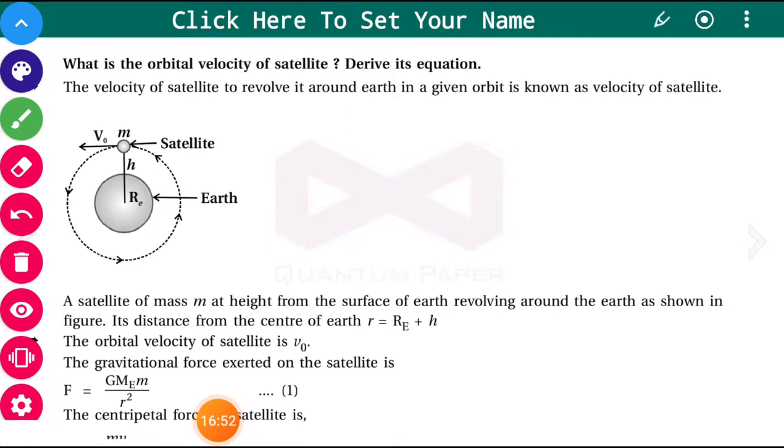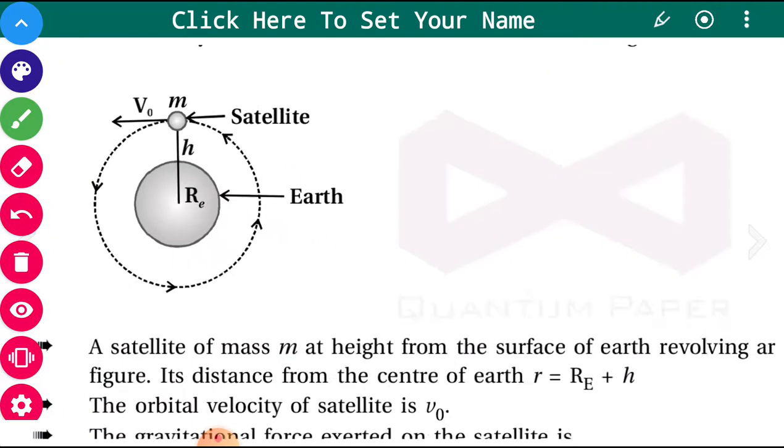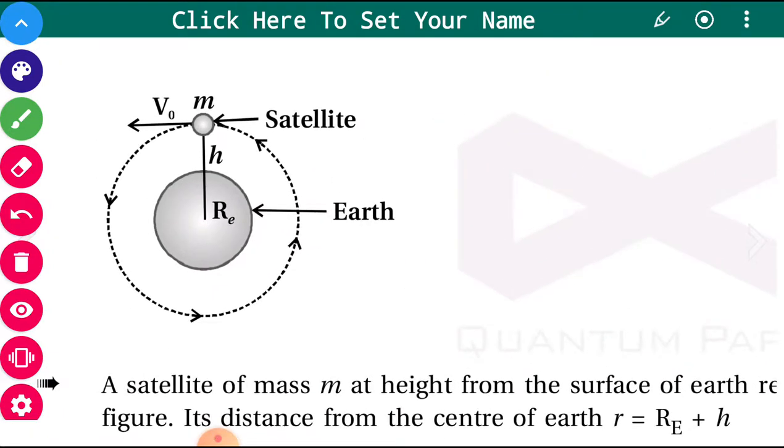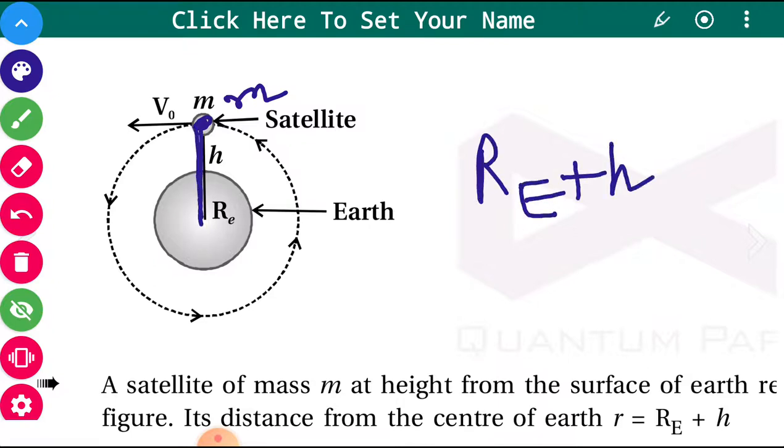Now we talk about the orbital velocity of a satellite and we derive its equation. Say, for example, the orbit of the satellite is shown in this figure. The mass of the satellite is m and the height of the satellite is h. So the total distance from the center of the earth will be Re plus h, and its orbital speed is vo.